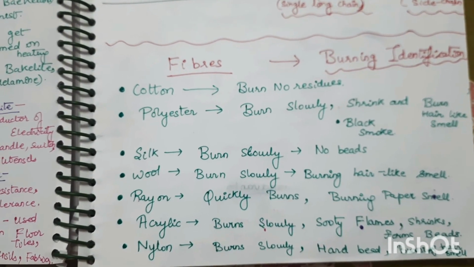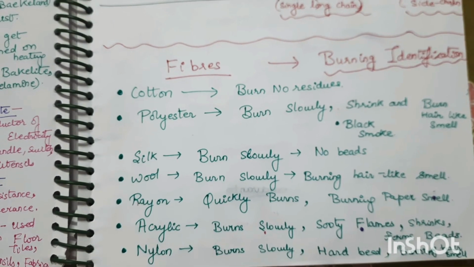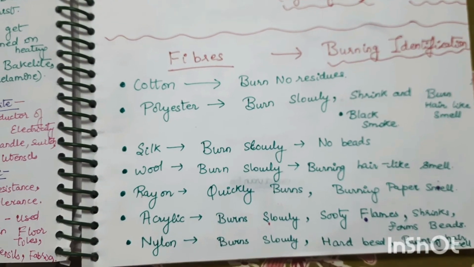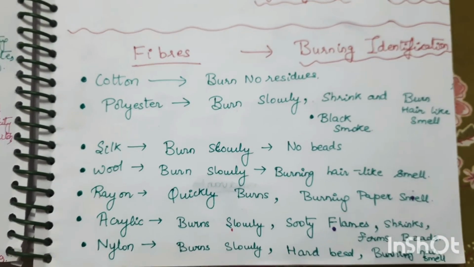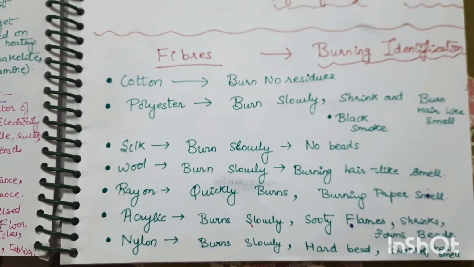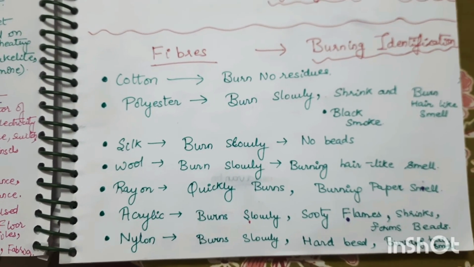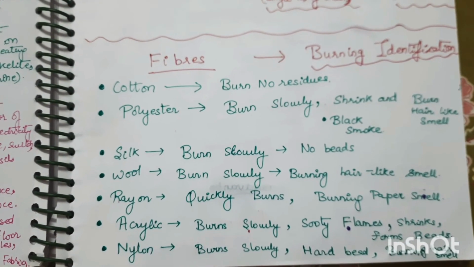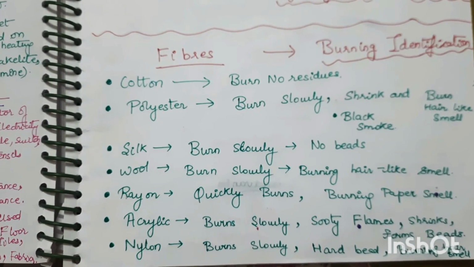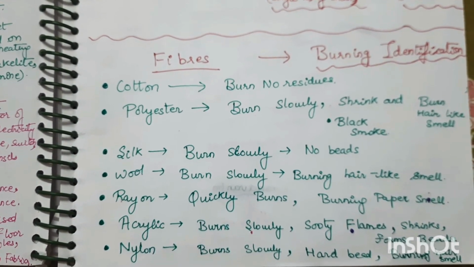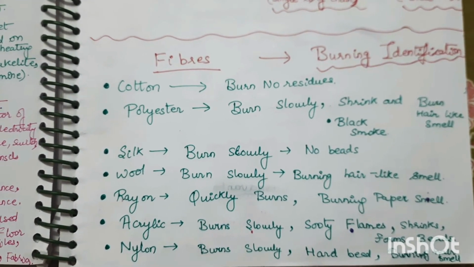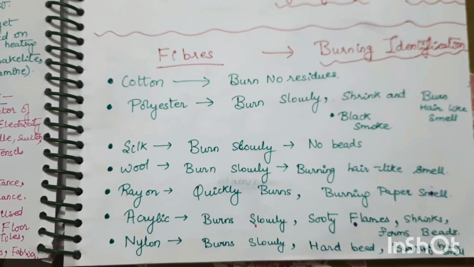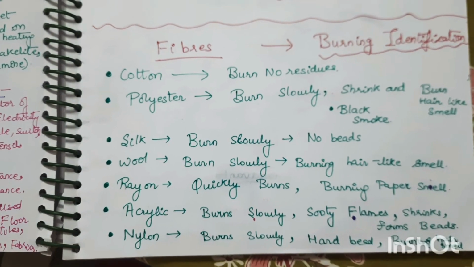Now if you have to identify rayon, then rayon burns quickly and smells like burning paper. And what about acrylic? Acrylic burns slowly with sooty flames, shrinks and forms a bead. So this is how to identify acrylic or wool. Wool has a hair-like smell and burns slowly, and acrylic, which is an artificial wool, burns slowly with sooty flames, shrinks and forms a bead. What about nylon? Nylon burns slowly, forms a hard bead and burns with a hair-like smell. So that is the burning identification of fibers. You have to just learn it.